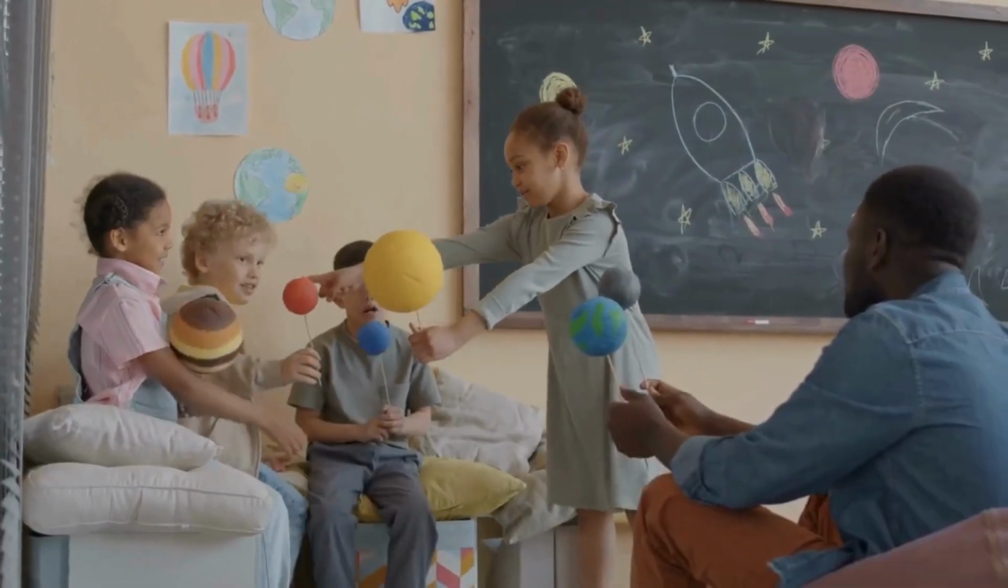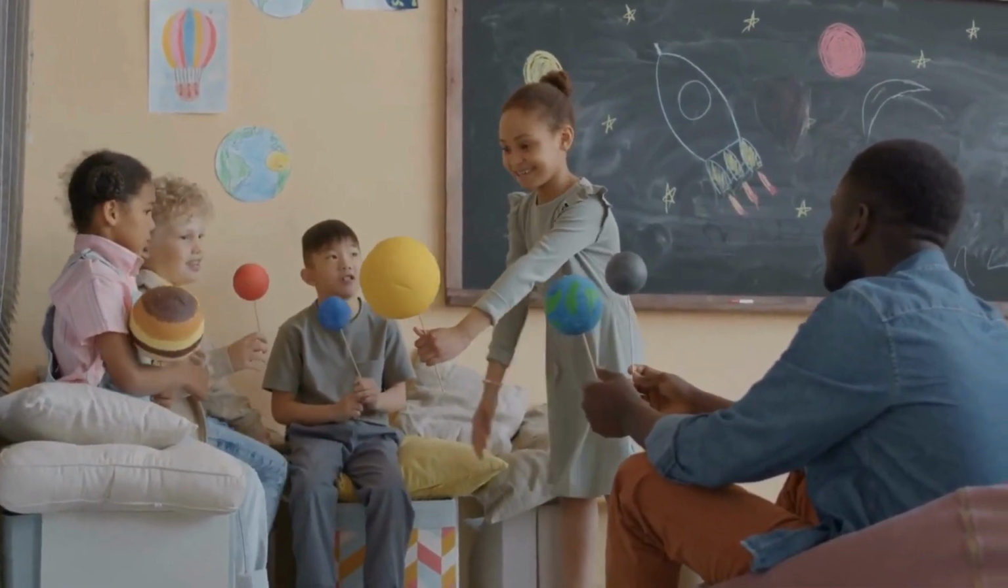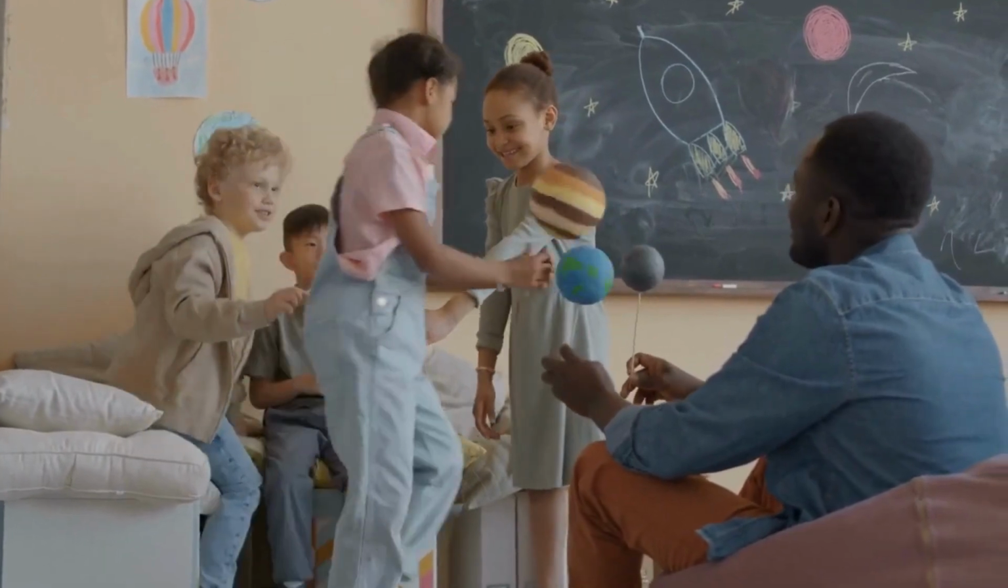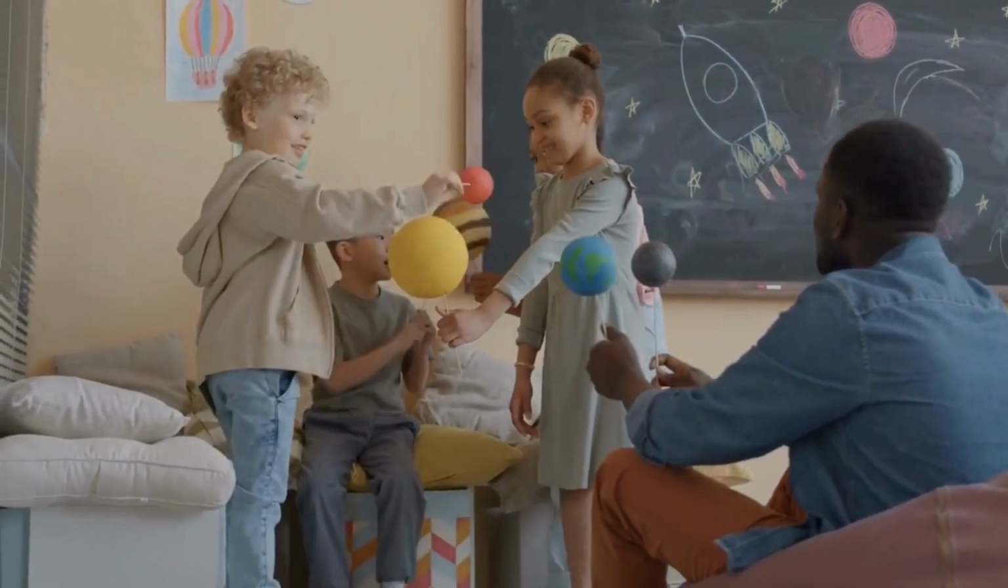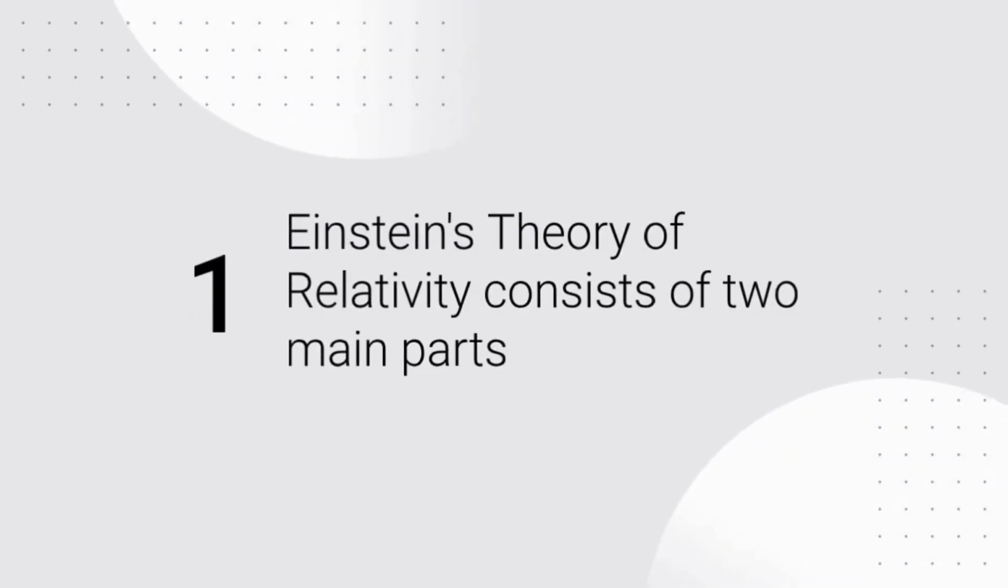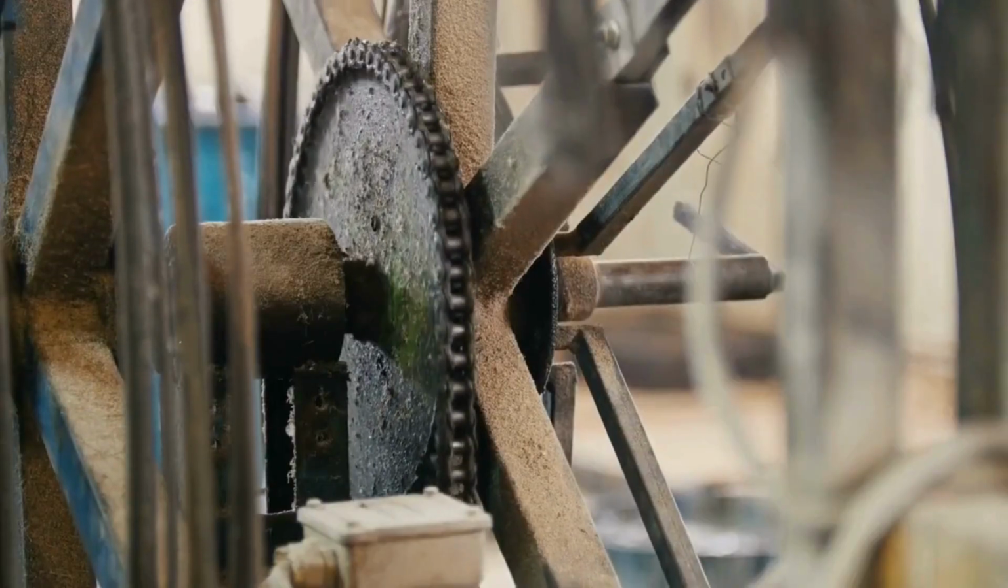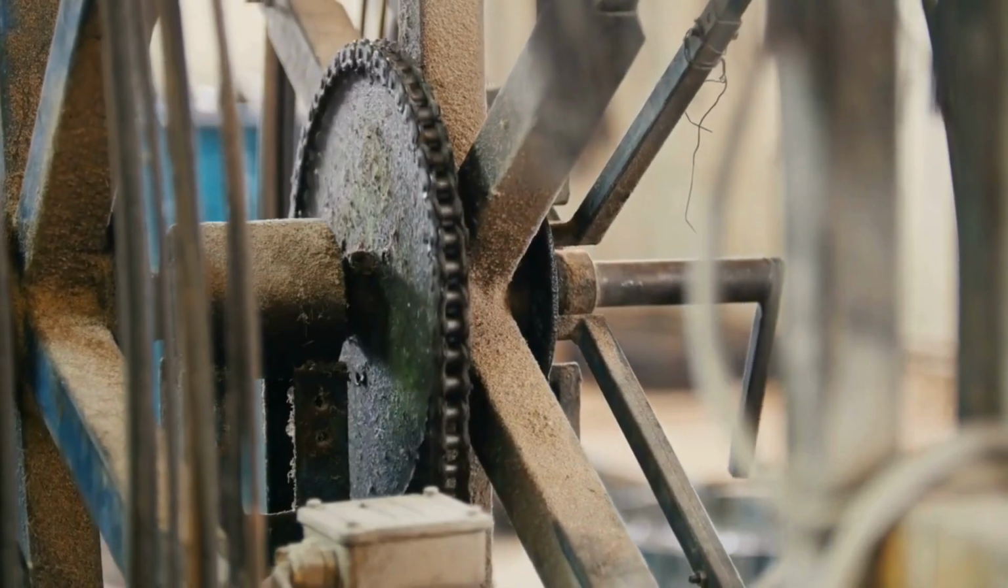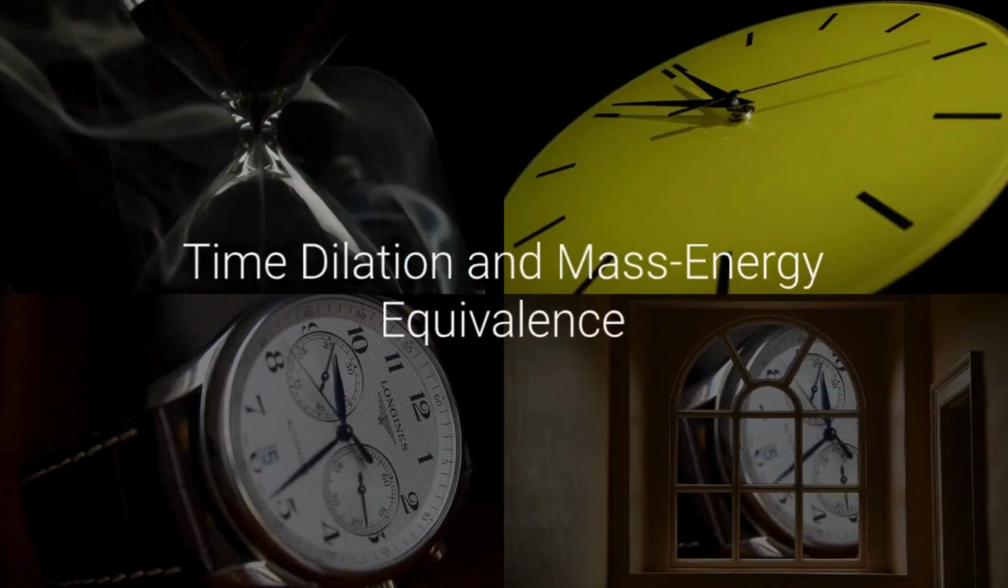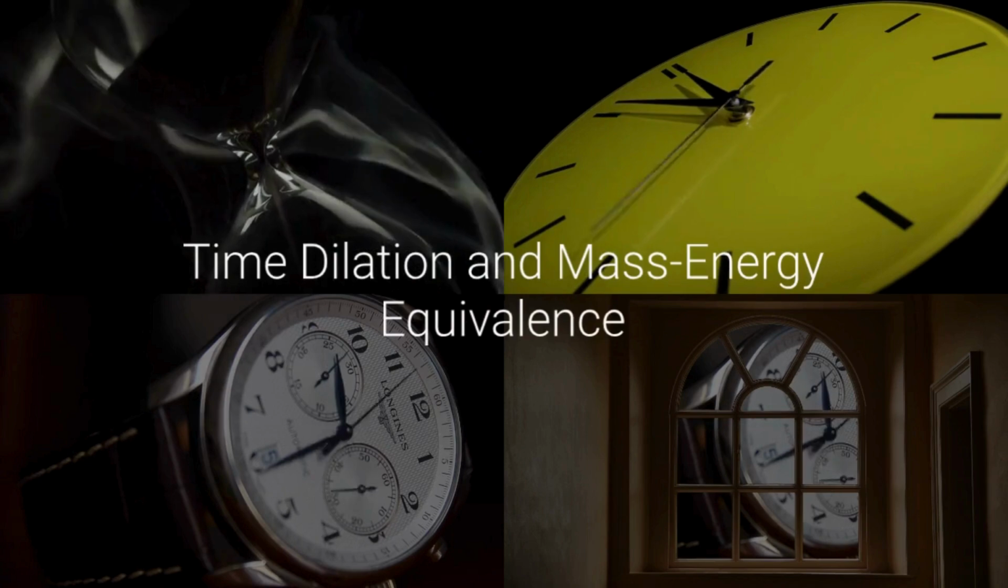Albert Einstein revolutionized our understanding of the universe with his theory of relativity, showing that space and time are interconnected. Einstein's theory of relativity consists of two main parts: special relativity and general relativity. Special relativity, published in 1905, deals with objects moving at constant speeds, especially near the speed of light. Its key ideas include time dilation and mass-energy equivalence.